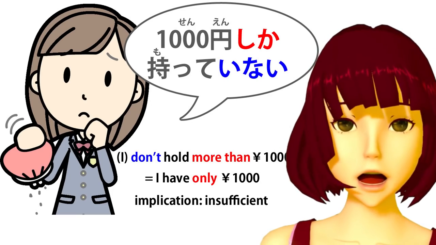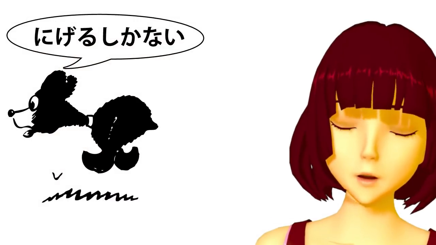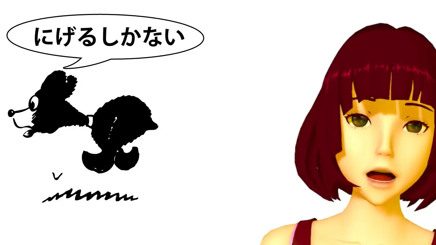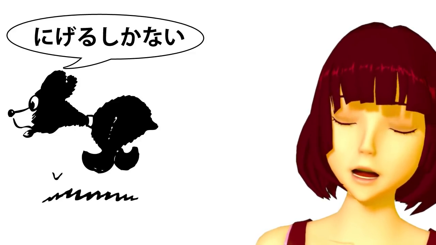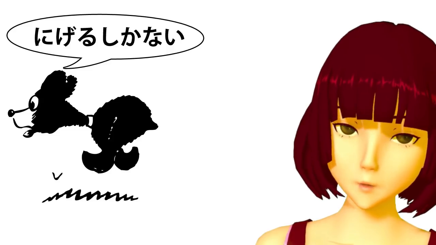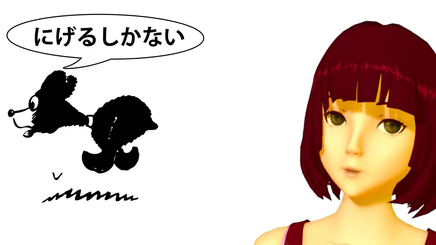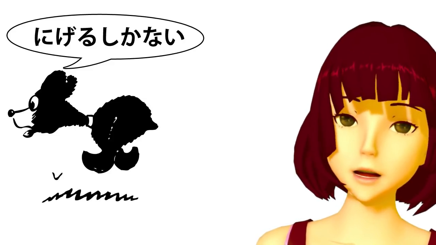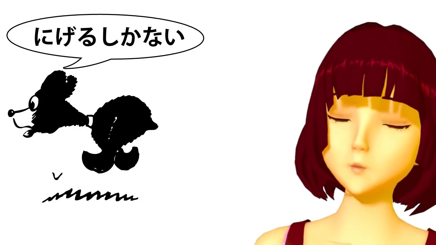And shika nai can also be used in circumstances such as nigeru shika nai. Nigeru is to run away or escape. If we say nigeru shika nai, we're saying there's nothing for it but to run. There's no other course of action but to run. So just as 1000 shika nai means I have nothing more than 1,000 yen, nigeru shika nai means there's nothing we can do other than, or more than, run.